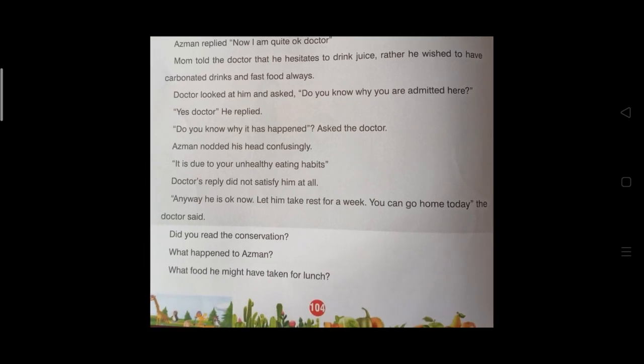Did you read the conversation? You can write yes. What happened to Asman? Asman got one problem here. What is the problem? You write your answer there. What food he might have taken for lunch? It happens from the school. So he had one unhealthy food from the school as a lunch. So can you identify what type of food he may have eaten from the school?